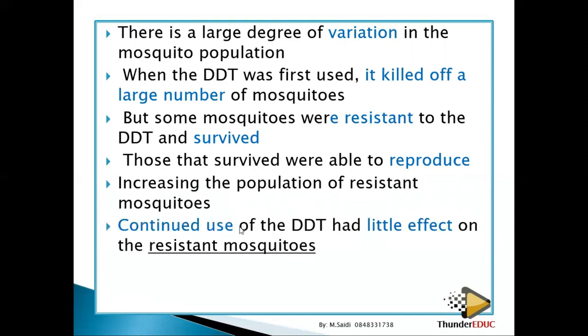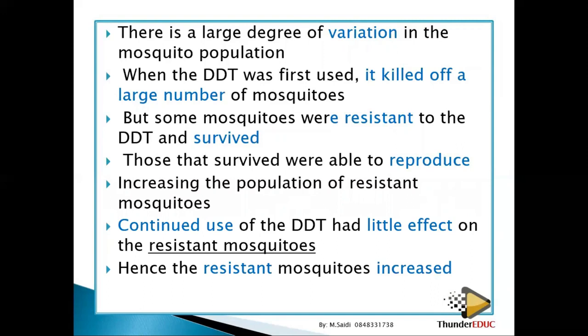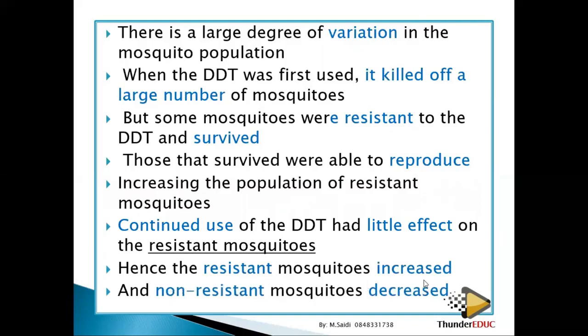Continued use of DDT had little effect on the resistant mosquitoes. It means that those which are resistant have now conquered the environment. So DDT will not be working on them. At the end of the day, you'll find out that DDT becomes ineffective in killing the mosquitoes. Hence the resistant mosquitoes increased, and the non-resistant mosquitoes died or decreased in numbers. So basically, that is present day evolution.